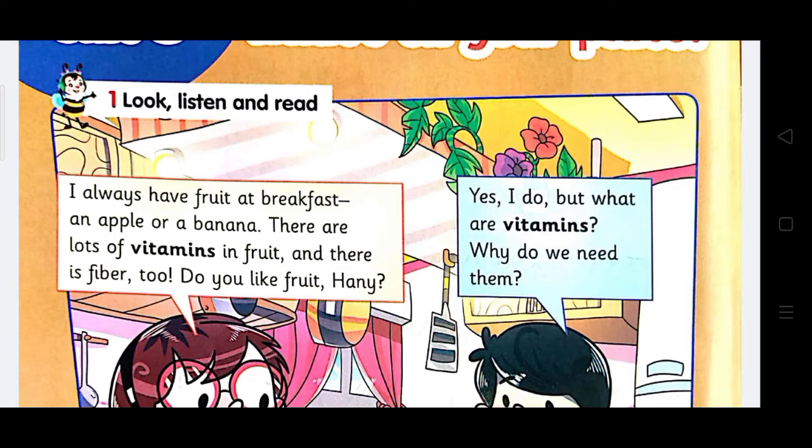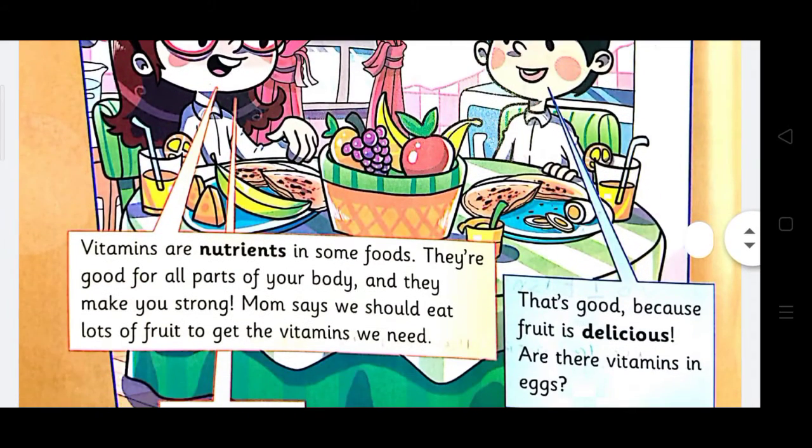This is how to make a question. And also we have another question, which is, why do we need them? This question, which begins with why, we have to answer by using the word because or to.